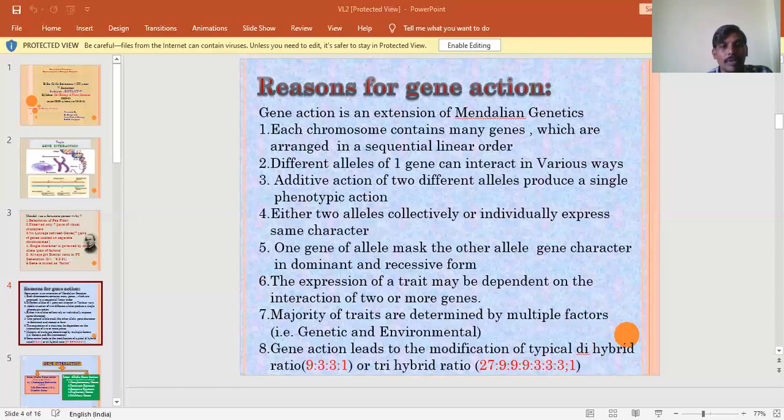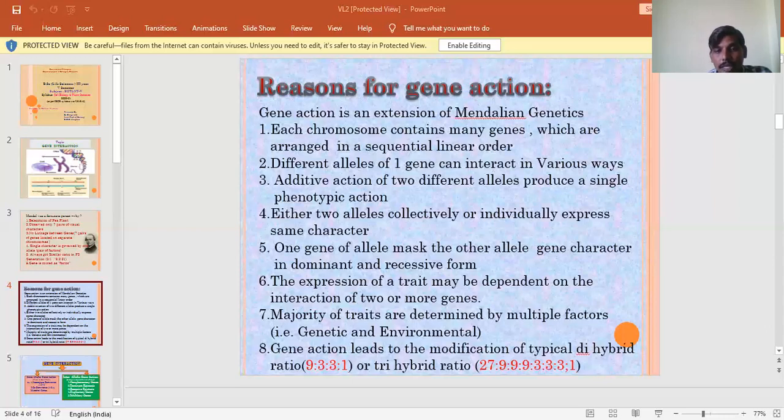For example, these are two homologous chromosomes. One is paternal, another one is maternal. This chromosome contains A, B, C, D genes. So A is one allele, another one is B, another allele. One gene of one allele should mask or hide the character of gene B of a different allele.